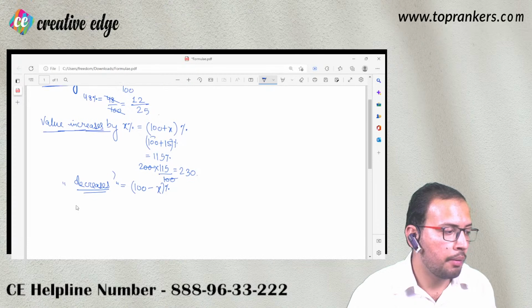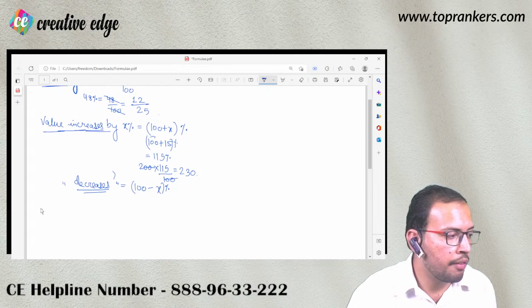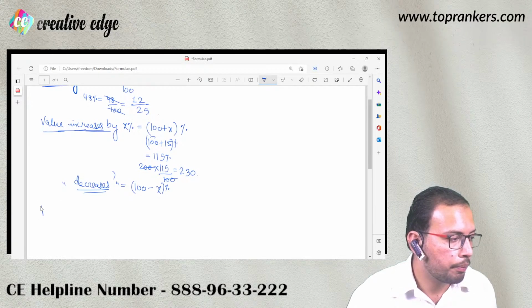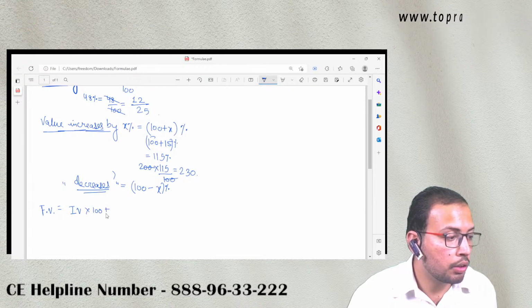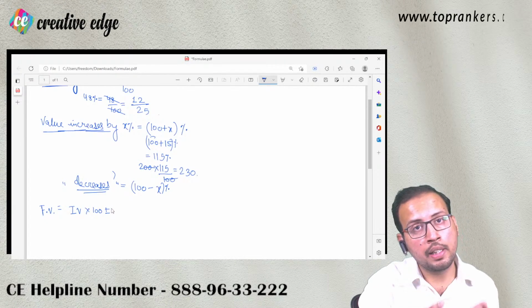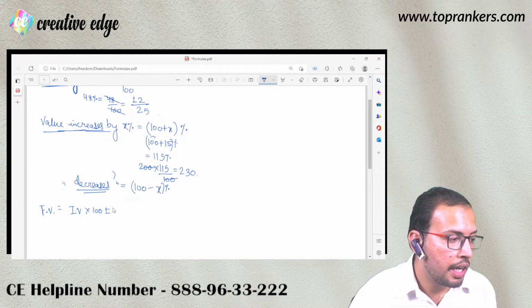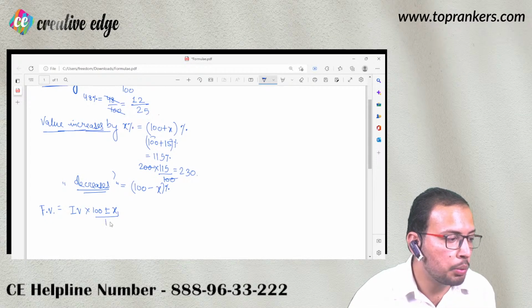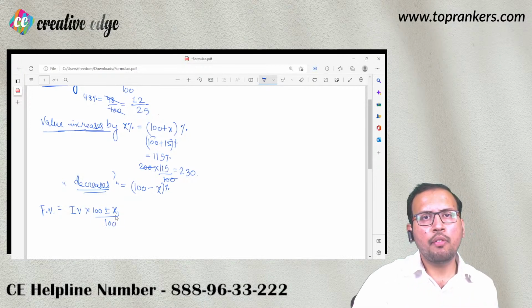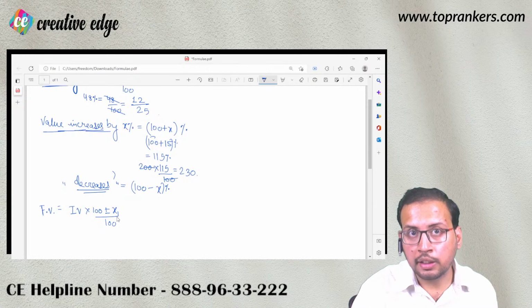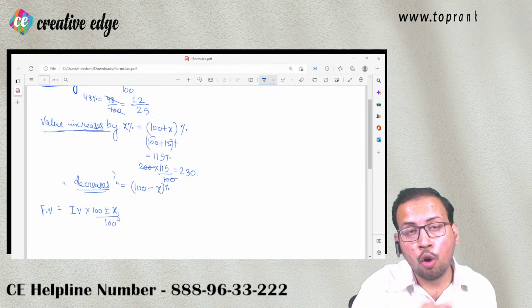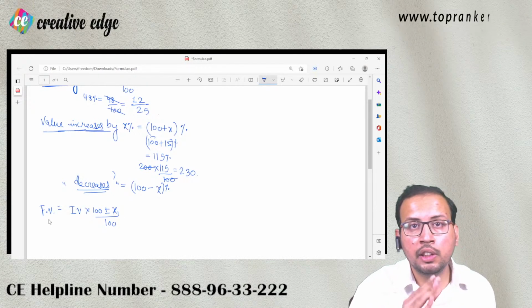Now which formula? It is simply that final value is equal to initial value into 100 plus or minus, plus if increasing, minus if decreasing, x1 upon 100. Now what is x1 here? It is nothing but the rate at which your price or value is increasing or decreasing. FV represents final value here.